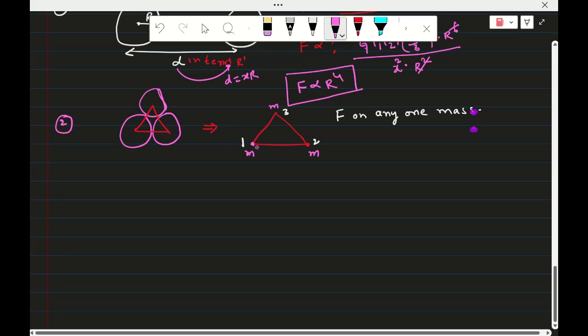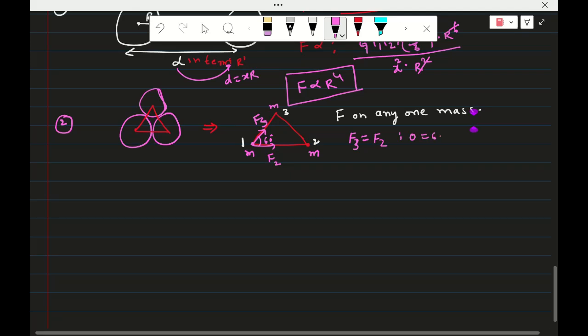So if you take the force on this one by 2 and 3, this is f2, this is f3, and the angle between them is 60. And if you see very clearly, f1 is equal to f3 is equal to f2, and the angle between them is theta equal to 60.